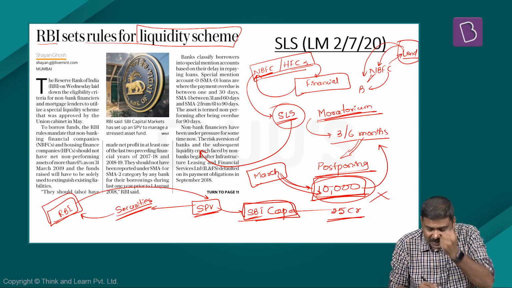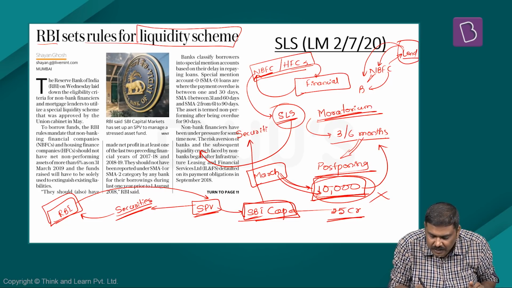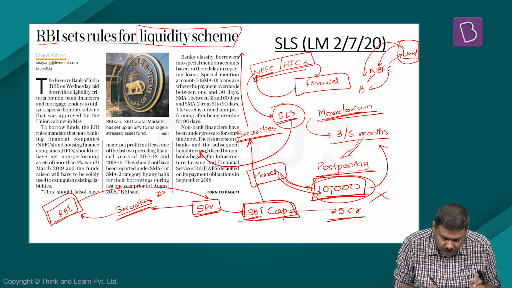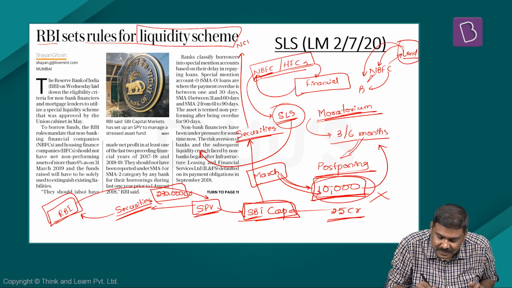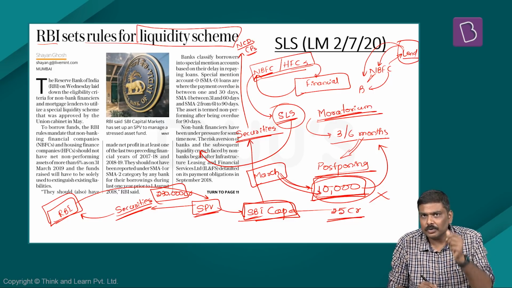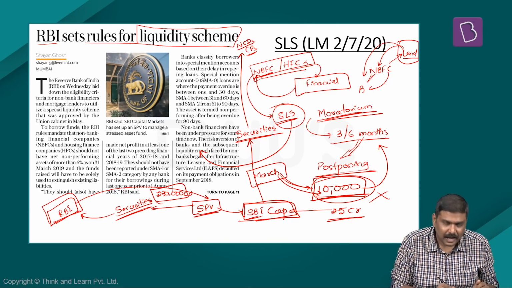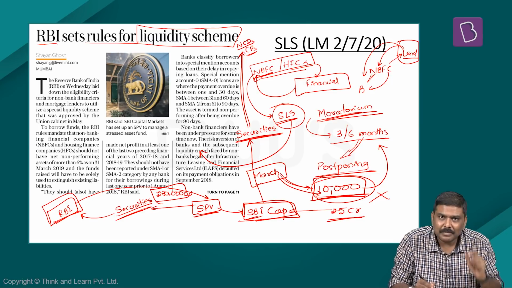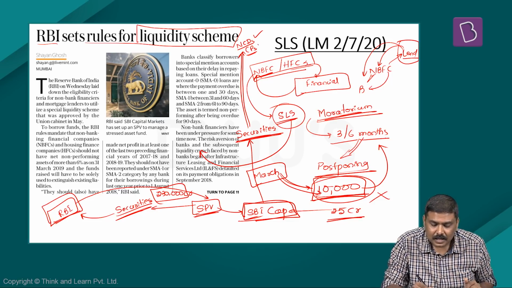Now this money will be used by SBI Cap to purchase certain securities in the market. What kind of securities? The SBI Cap will be using the amount that is collected, that is 30,000 crore rupees from RBI, to purchase securities such as NCDs, non-convertible debentures and commercial papers. This is the first very important point you will have to note. That is, 1. SBI Cap will be selling the securities to RBI, collect 30,000 crores from RBI, use it to purchase securities from the primary market or secondary market, which are either NCDs, non-convertible debentures and commercial papers.